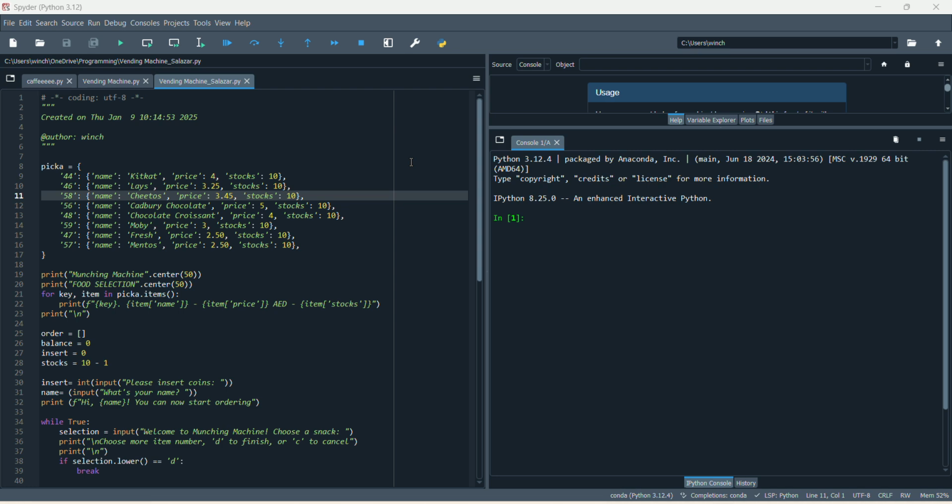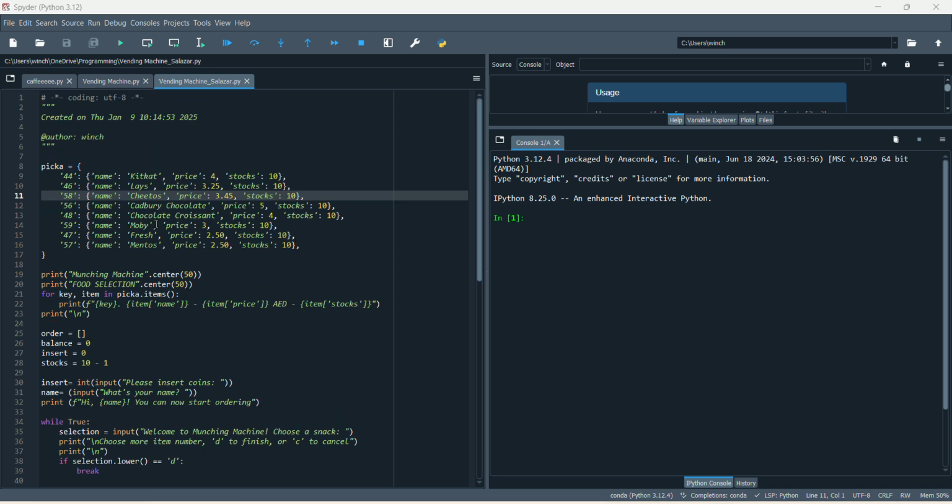First, what is a vending machine? A vending machine is a machine that dispenses foods. My code is very similar to that. However, I added void or cancellation of items, and users can also add one or more items in their cart.